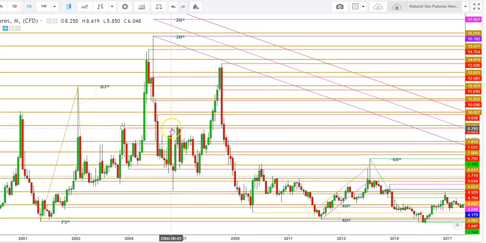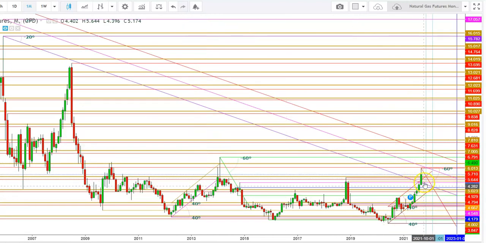Here you can see that a secondary resistance was there before the psychological resistance at 9. I have pointed out some secondary resistances before a psychological resistance. Here I have pointed out some psychological resistance from $3 to $16 and the secondary resistances, where you can see how the natural gas futures have behaved amid these resistance zones.